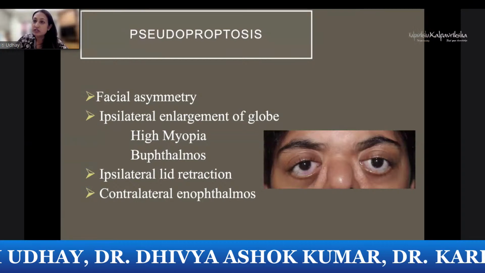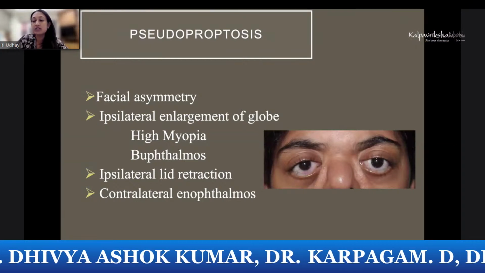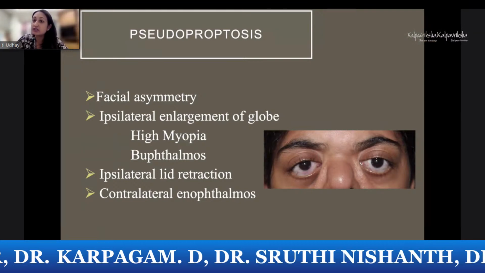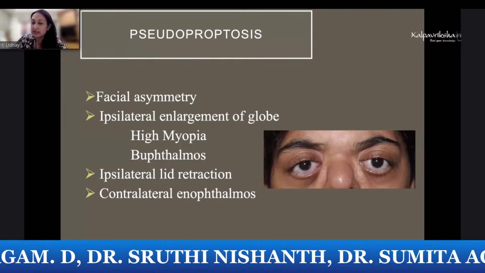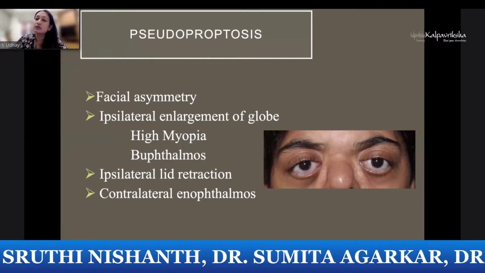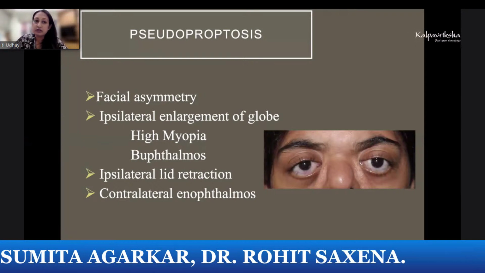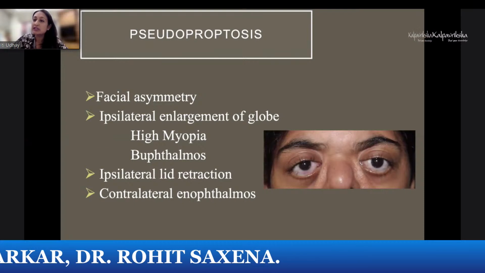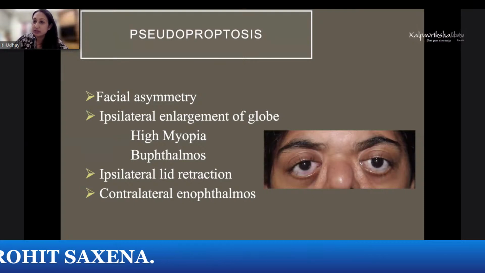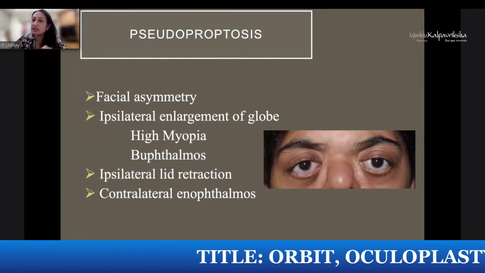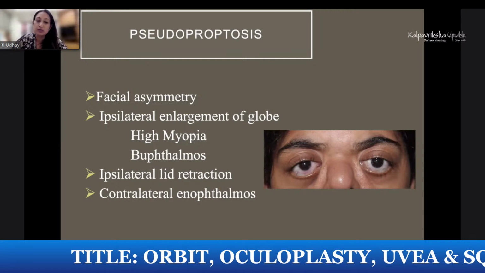Ipsilateral lid retraction. So look at the eyelid position. The upper eyelid should rest about 2 millimeters below the limbus. If you find that the lid is retracted, you think more in favor of a lid pathology, lid retraction. So that will give you a thyroid as one of your etiologies. And also contralateral enophthalmos. So pseudoproptosis is something that you must rule out first. Like in this picture that you can see, it's a very obvious case because of Crouzon's disease, because of shallow orbits. Because it's bilaterally symmetrical, the orbit is shallow, the eyeball is proptosed out.